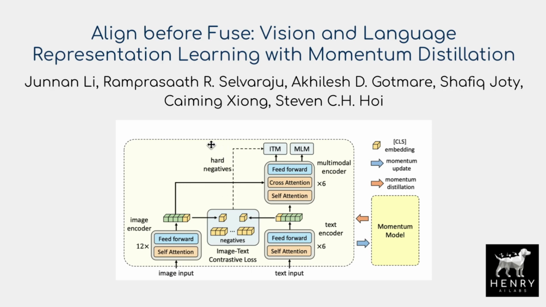So this paper, Align Before Fuse: Vision and Language Representation Learning with Momentum Distillation, is looking at a new strategy for integrating the contrastive loss between each of the modalities, and then using this momentum, this moving average of the parameters, and this knowledge distillation loop to further improve on fusion between vision and language.